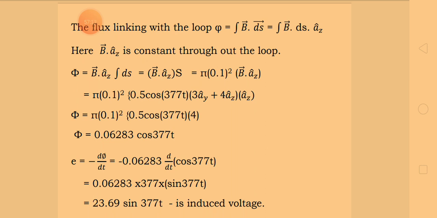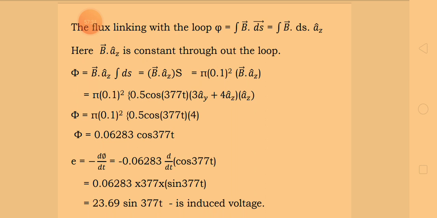Now phi is equal to, take the derivative, that is 0.5 into 0.1 squared into 0.5 cos 377t, into, I have multiplied this az cap with 3ay cap plus 4az cap.